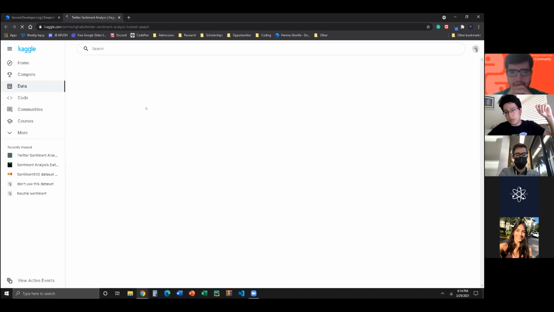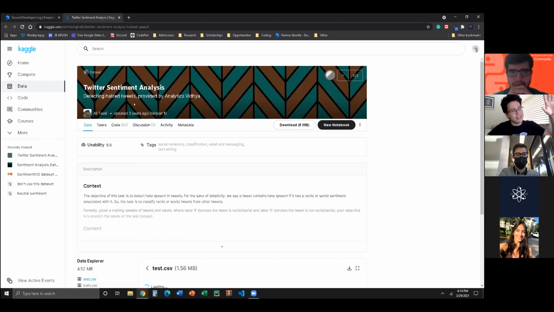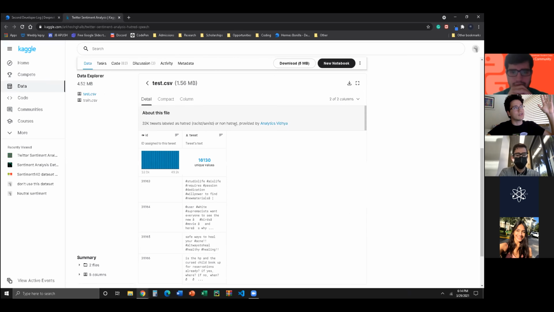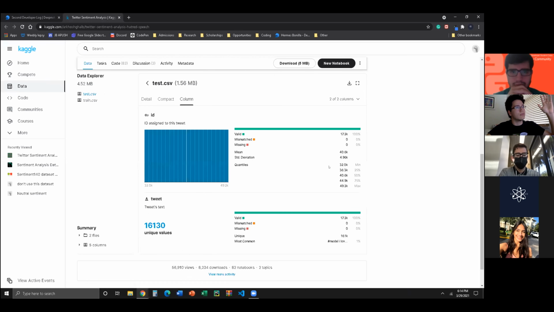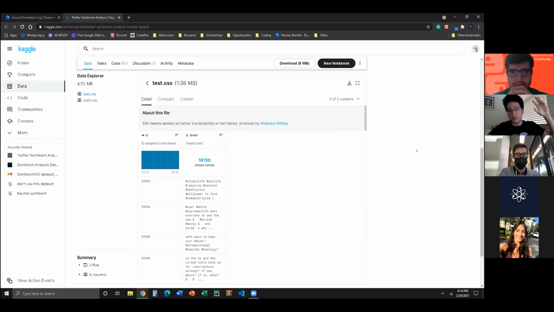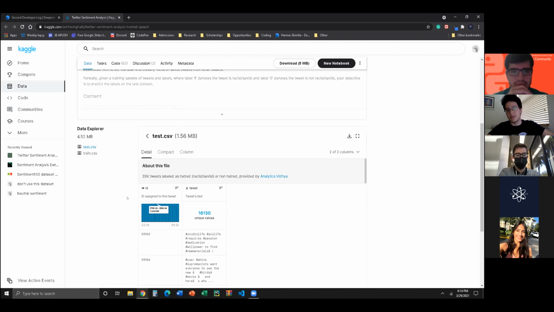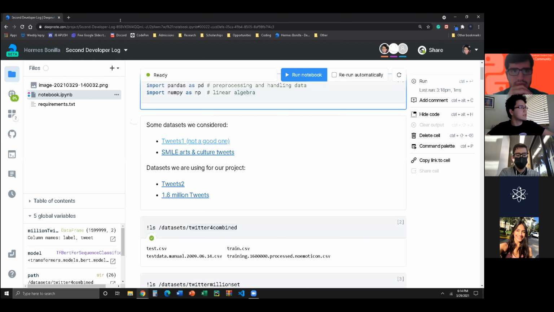We look for them on Kaggle. It's a site that makes it a lot easier because you can just download it and see the actual data and some things about it, like if it has missing values. This one has 17.2 thousand, so it's quite a lot, but when we're talking about NLP, we need even more for a good model, at least. But this one was not good. It's not balanced, and it doesn't even have the sentiment. So cross that one off our list.